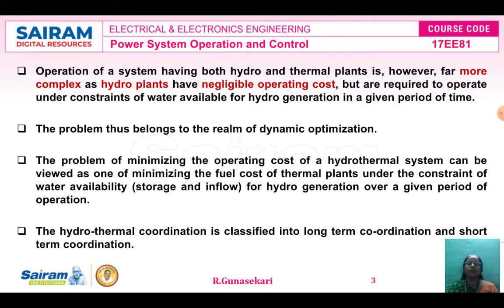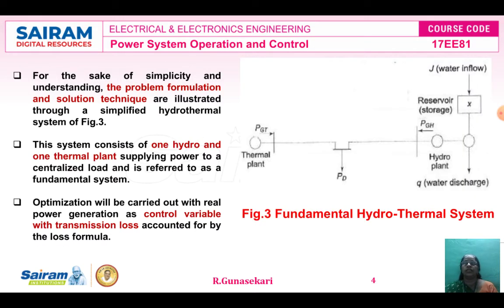The problem of minimizing the operating cost of the hydrothermal power system can be viewed as minimizing the fuel cost of the thermal power plant. For the thermal power plant, you have to minimize the fuel cost under the constraints. But for the hydropower plant, you consider the water availability, that is the water storage and water inflow over a given period of time. This is the introduction to hydrothermal power scheduling.